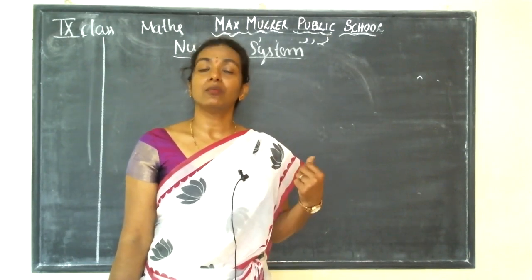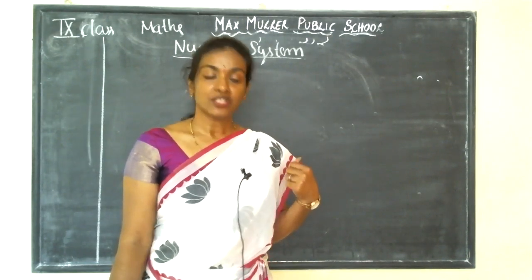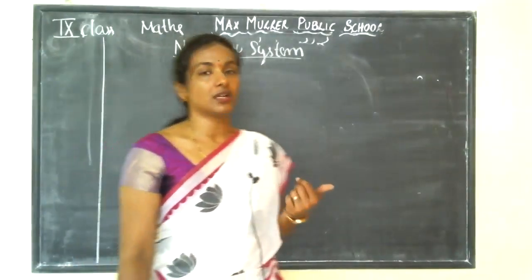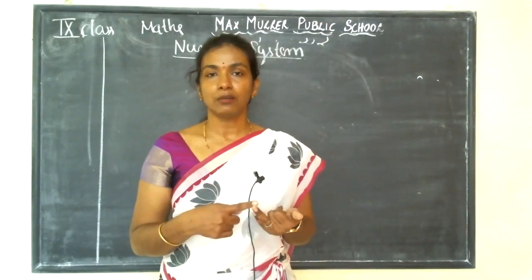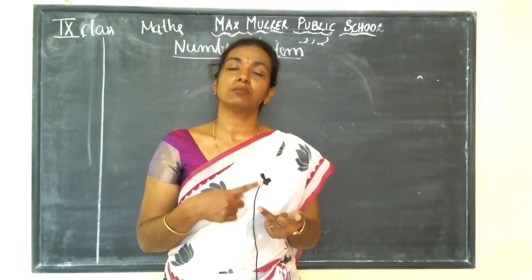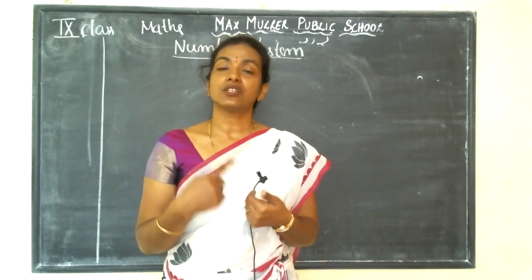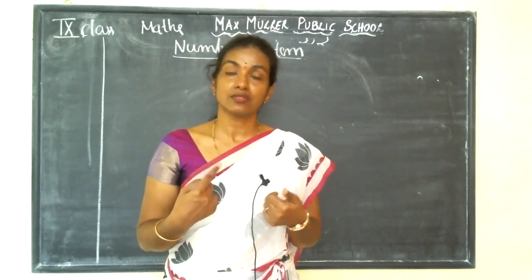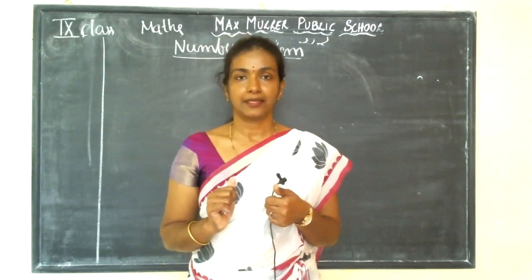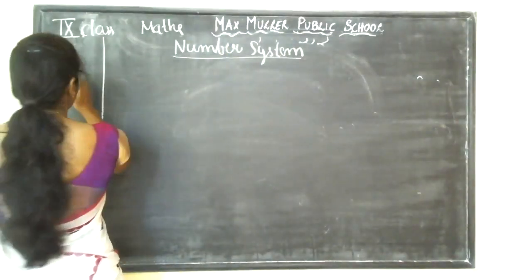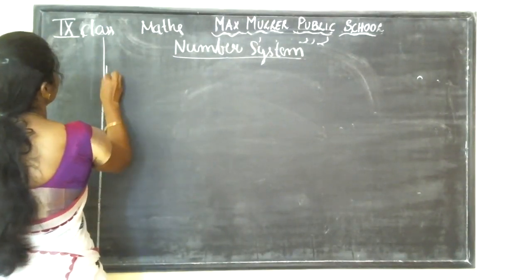I had given a mind map also. Today we'll learn the definitions of natural numbers, whole numbers, integers, what numbers they indicate, what a fraction is, and what rational and irrational numbers are, also using the number line.